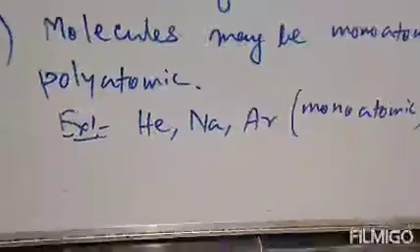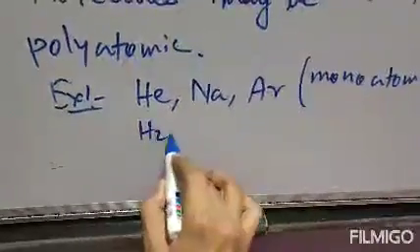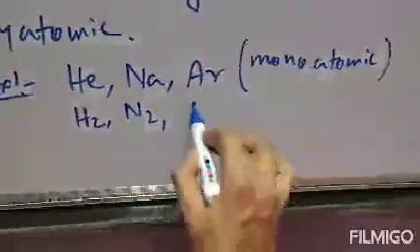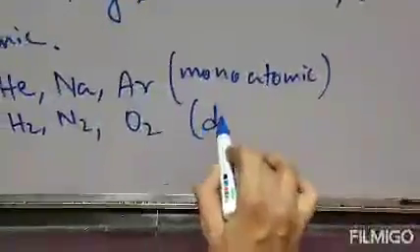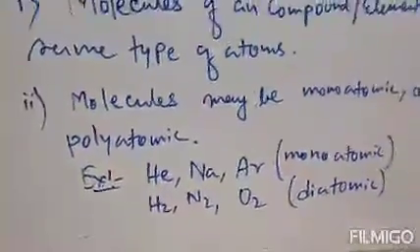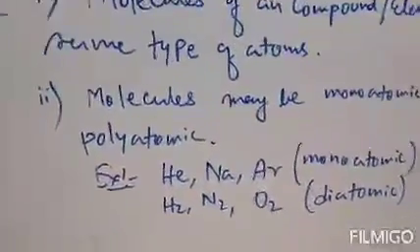Monoatomic. Next, diatomic, that means two atoms are there. That is a diatomic molecule. For example, hydrogen, nitrogen, or oxygen. These are the diatomic molecules. Number 3, polyatomic. Under the polyatomic segment there are tetraatomic, triatomic, pentatomic, octatomic.